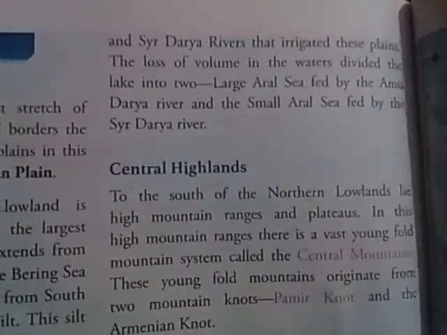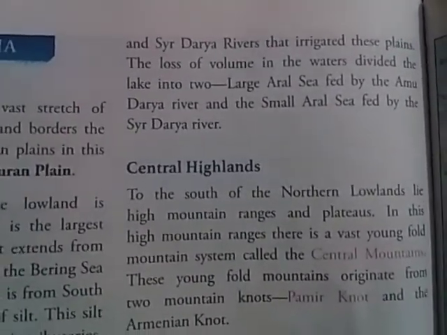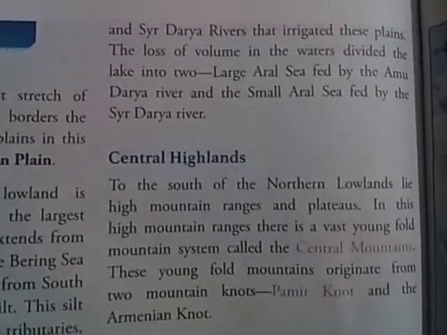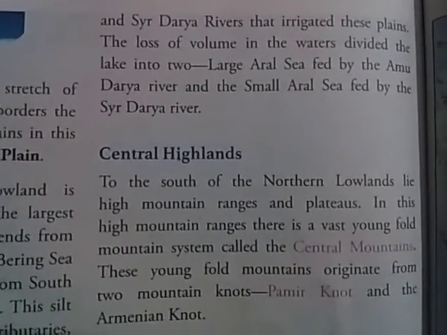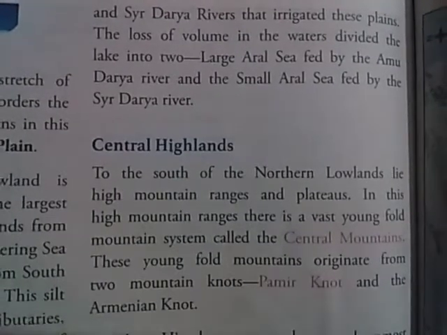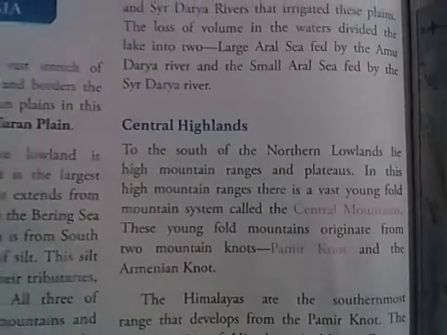In the past, the Aral Sea was a lake. However, it did not receive sufficient water from Amu Darya and Syr Darya that irrigated these plains. The loss of volume of water divided the lake into two: the large Aral Sea fed by the Amu Darya and the small Aral Sea which is fed by the Syr Darya.